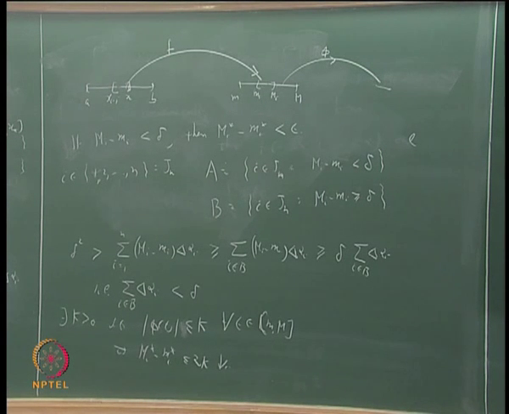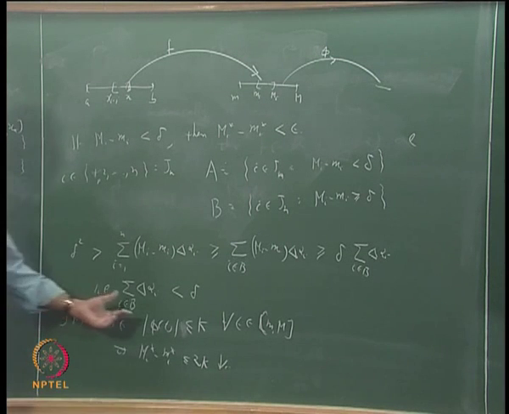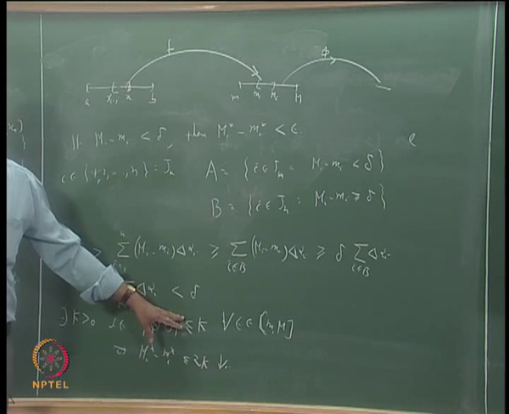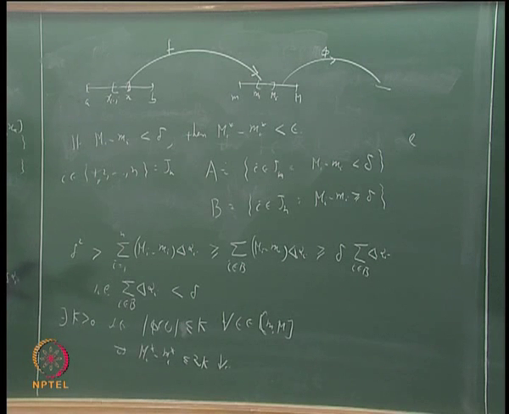Basically what we say is that since mod phi of t is less than or equal to k, if you take any two values of t, then the difference or sum or whatever will be less than or equal to 2k. So we will use that here.